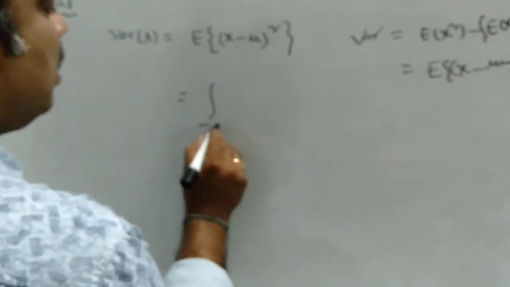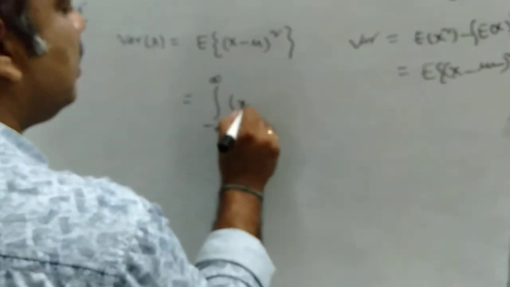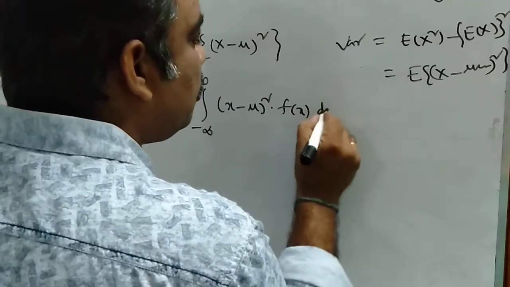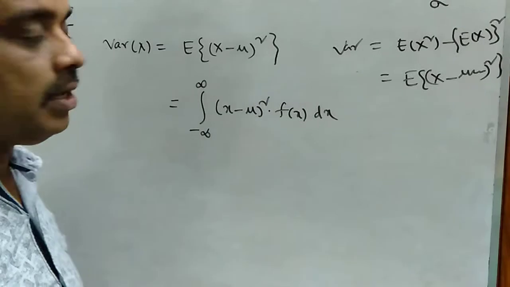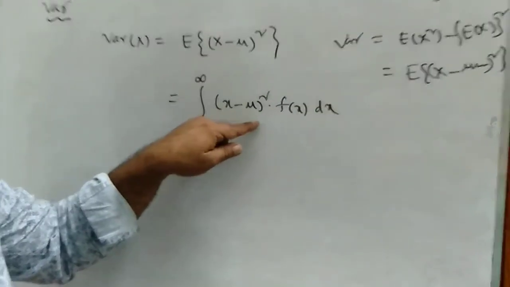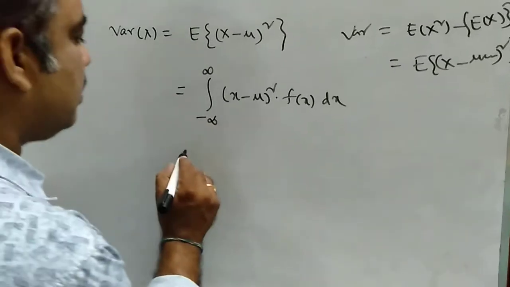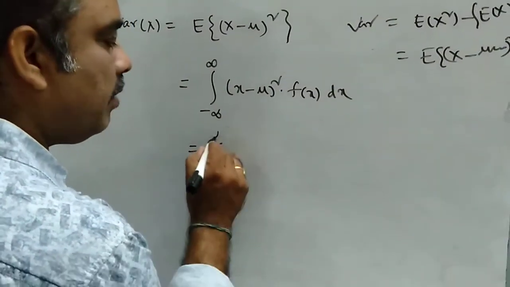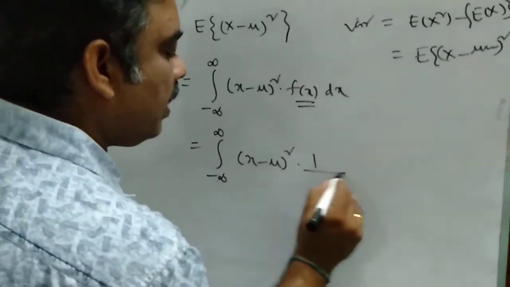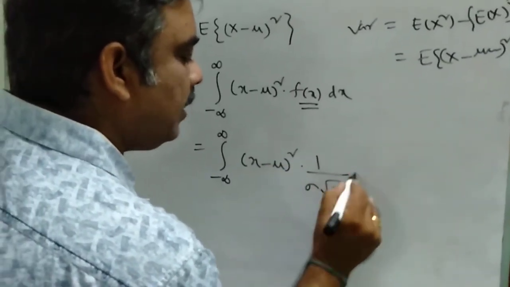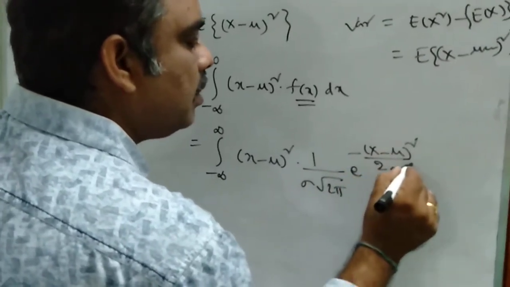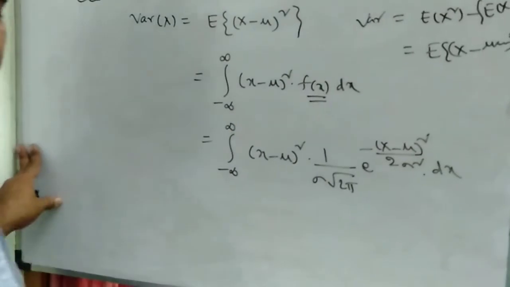So we are going to evaluate the expected value of x minus mu whole square. That is the integral from minus infinity to infinity of x minus mu whole square into f of x into dx, as per the definition of the expected value. But what is f of x? f of x is the PDF, so we replace f of x by 1 by sigma root 2 pi e power minus of x minus mu whole square by 2 sigma square, into dx.